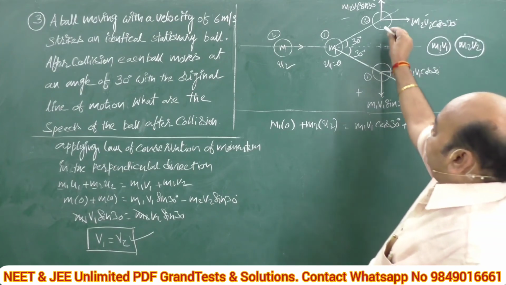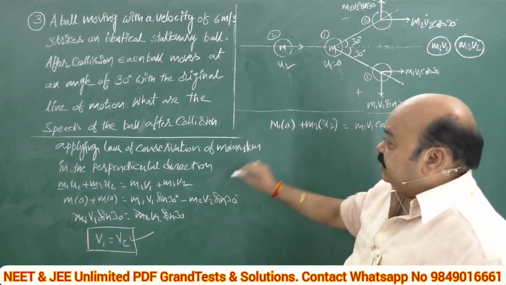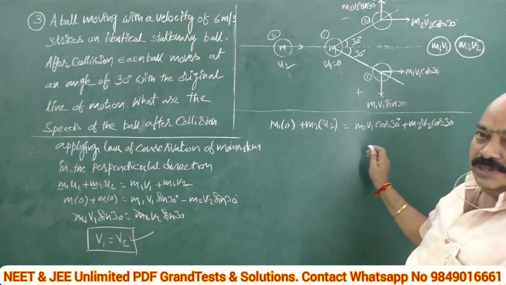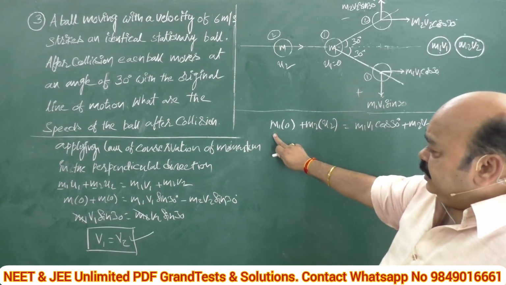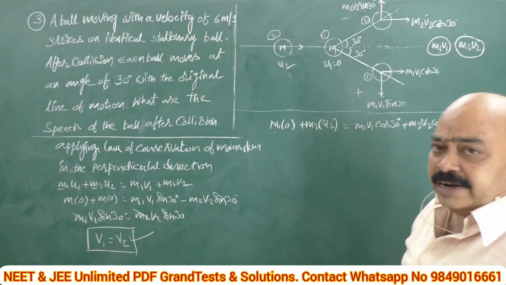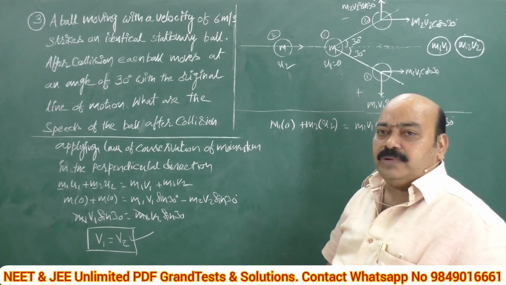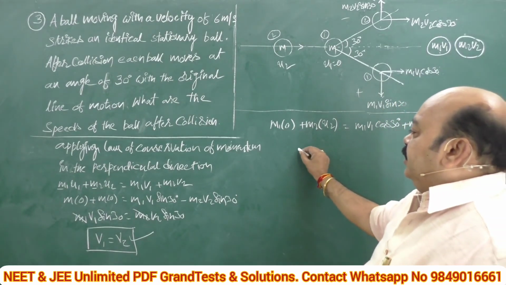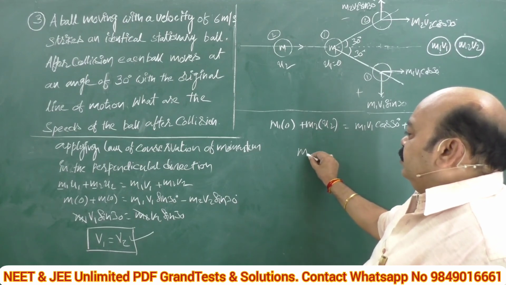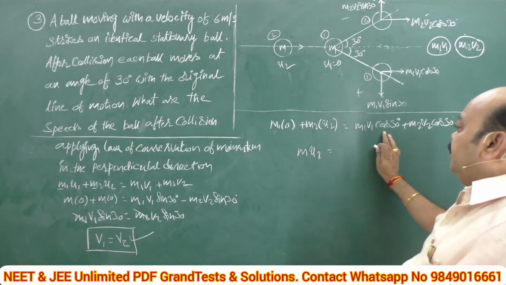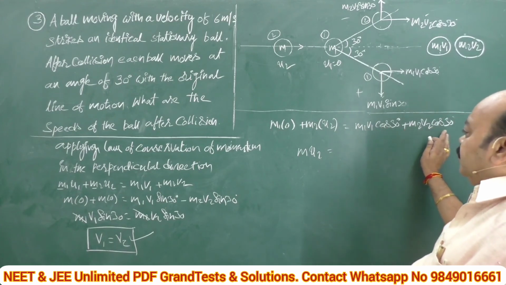In the previous vertical case, I considered the sign. Here it is in the parallel, in the same direction, so m2 cos 30. Only for your understanding I am mentioning m1, m2 like this. Since the masses are identical, no need of writing m1, m2, all are the same, that is m only. So m into u2 is equal to m1 v1 cos 30 plus m2 v2 cos 30.